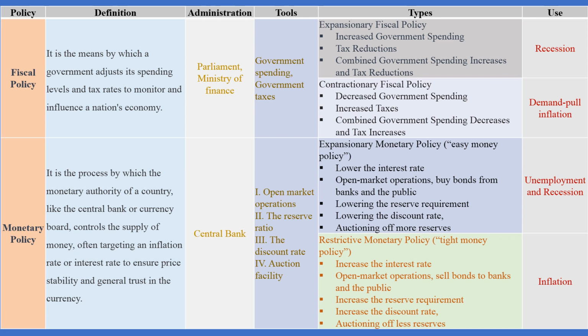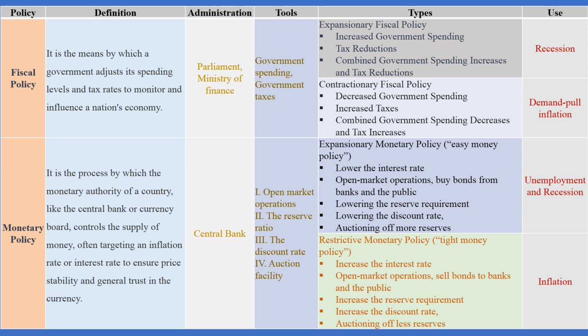In easy money policy, there is a reduction in the interest rate. In open market operations, the government buys bonds from banks and the public, reducing the reserve requirement, decreasing the discount rate, and auctioning more reserve. In tight money policy or restrictive monetary policy, there is an increase in the interest rate. In open market operations, the government sells bonds to banks and the public, increases the reserve requirements, increases the discount rate, and auctions less reserve.